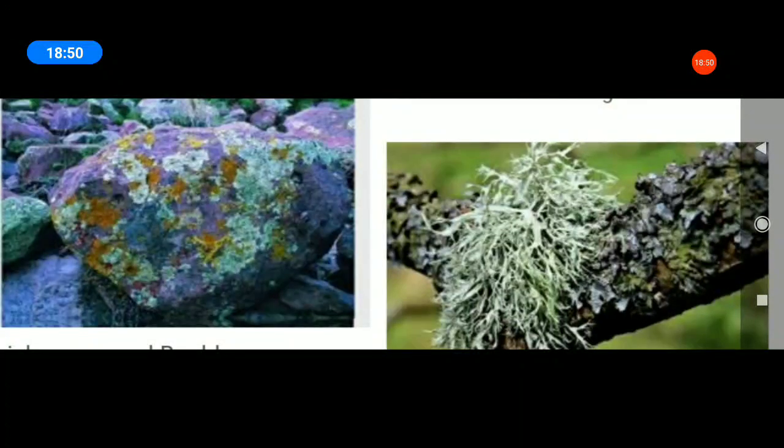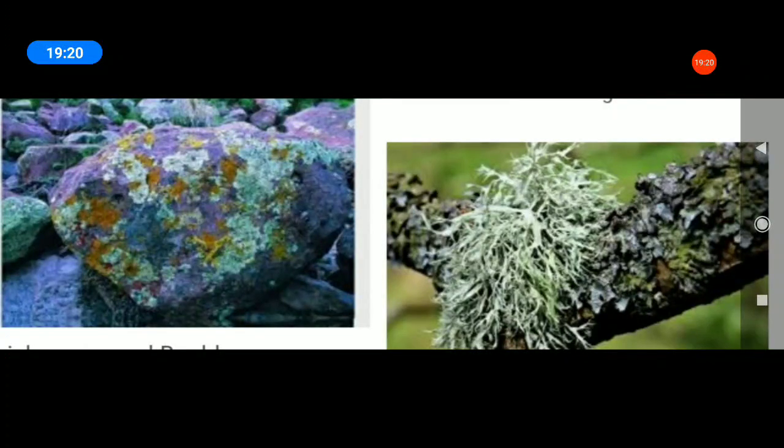This is a lichen. What is lichen? The tree provides nutrients to the fungus and in return receives help to take up water and nutrients from the soil. This association is very important for the trees. So these organisms are called lichens. Lichen is a chlorophyll-containing partner, an alga and a fungus, living together.